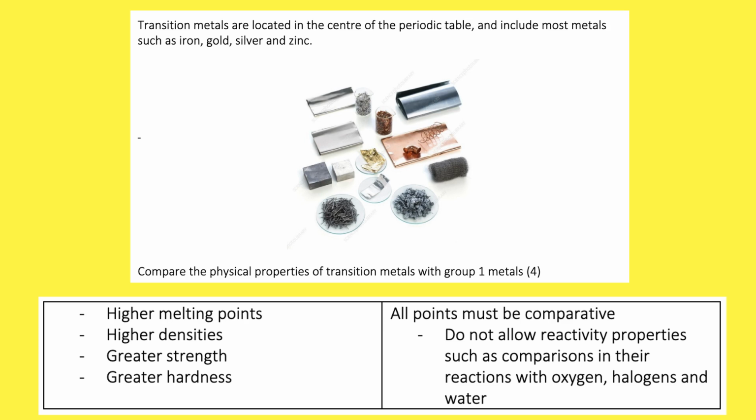However, these are all generic, and there are some exceptions to that. For example, we know that mercury is a liquid metal, an exception to that rule. But generally, you need to learn those physical properties of transition metals and Group 1 metals, and you need to make comparative statements. Also remember that because they're physical properties, you can't talk about the reactivities because those are chemical properties. This is an example of a question that you really need to read carefully.